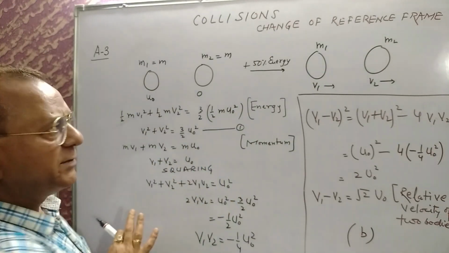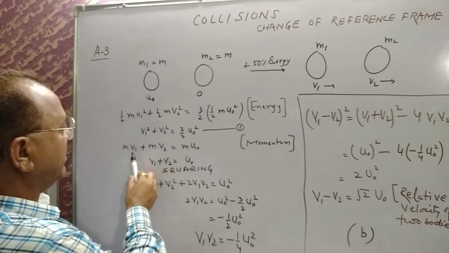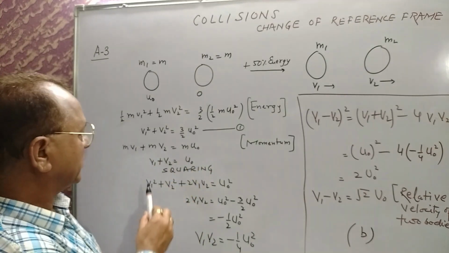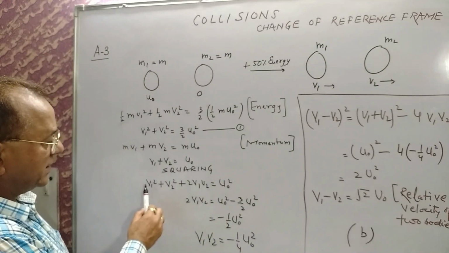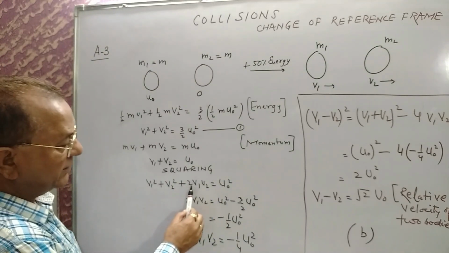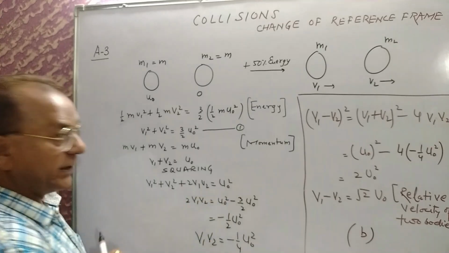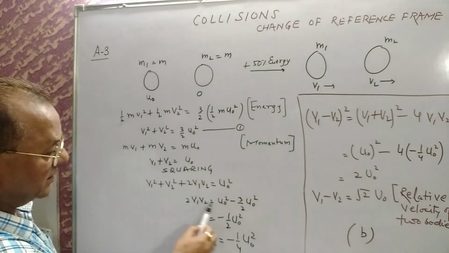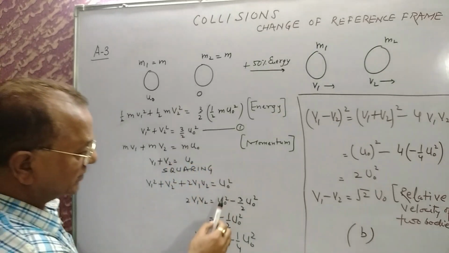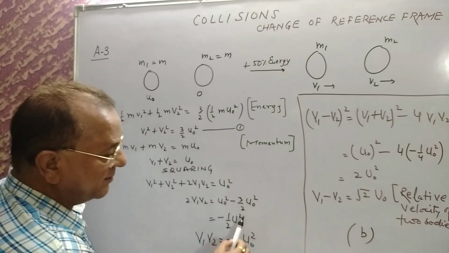Now momentum is always conserved. m v1 plus m v2 is equal to m u0. So v1 plus v2 gives you u0. Squaring both sides, v1 square plus v2 square plus 2v1v2 is equal to u0 square. For 2v1v2, the value of v1 square plus v2 square is given to you in equation 1, so it is u0 square minus 3 by 2 u0 square.